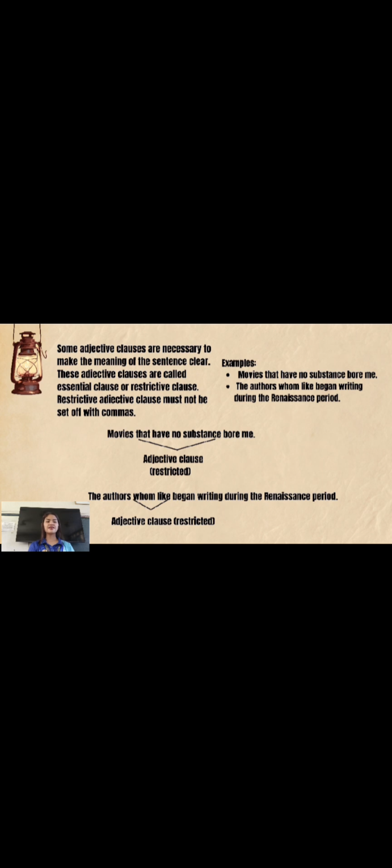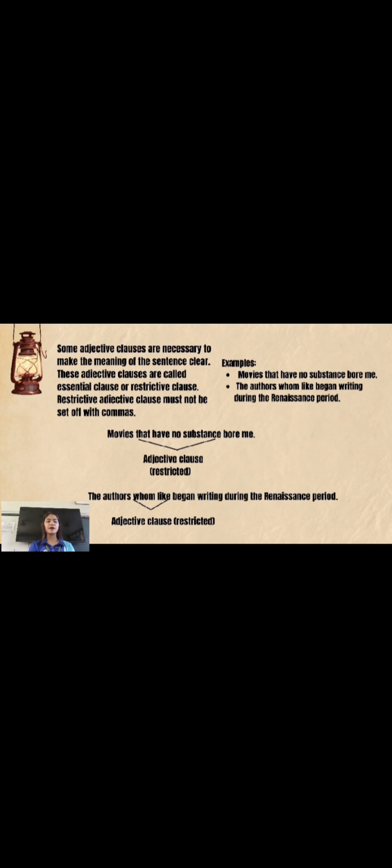Some adjective clauses are necessary to make the meaning of the sentence clear. These adjective clauses are called essential clauses or restrictive clauses. Restrictive adjective clauses must not be set off with commas. Examples: movies that have no substance bore me. The authors whom I like began writing during the Renaissance period.